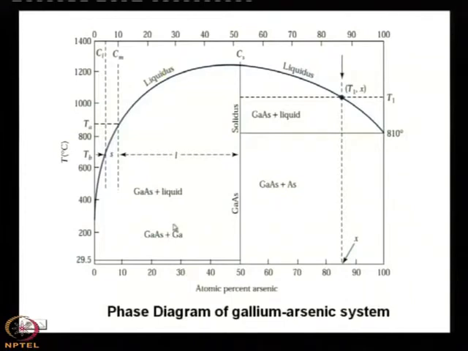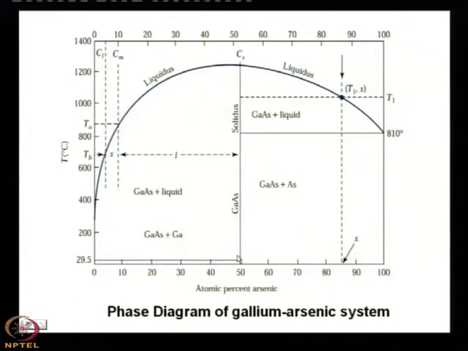that means it will be gallium rich. So, you take this gallium rich region here, you see that I have mentioned gallium arsenide plus gallium, because this is the gallium rich side, and on the right hand side of 50% atomic percent arsenic it is gallium arsenide plus arsenic. In this region there will be more arsenic, in this region there will be more gallium, right. So, at 50% atomic concentration of arsenic, here it is solidus, that means it will be a solid.